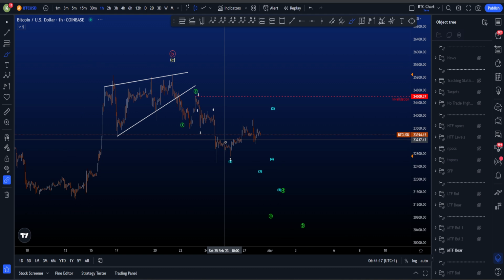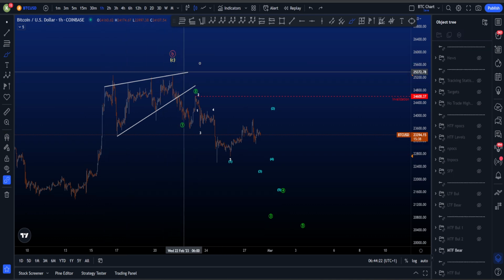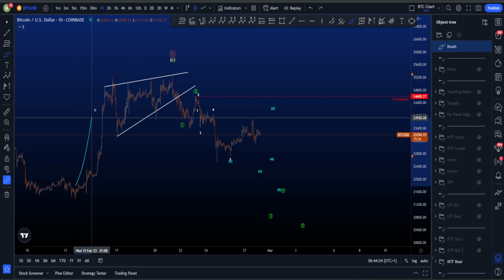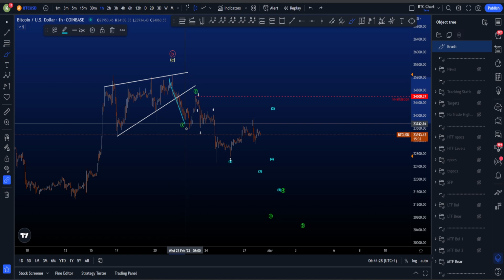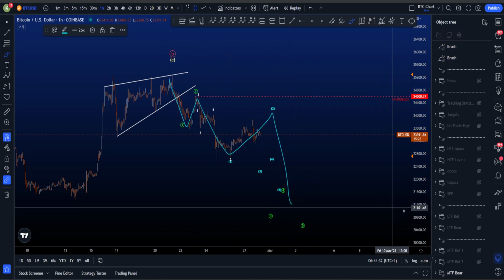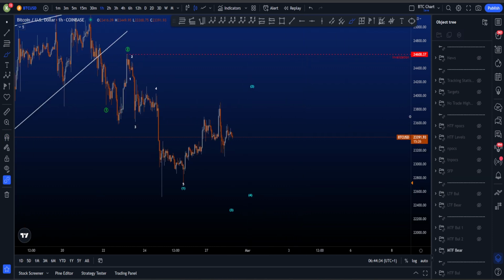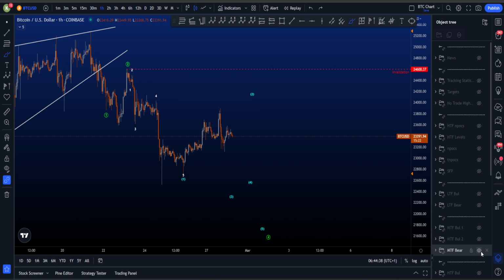The bearish scenario, however, is that if wave C and the bigger wave B are indeed finished with some sort of an ending diagonal, which was then a 1, 2, 3, 4, 5, one could say that we're in some sort of 1, 2, 1, 2 and then expect much lower prices still to come. So that is a double 1, 2, 1, 2 and then eventually more downside to come.